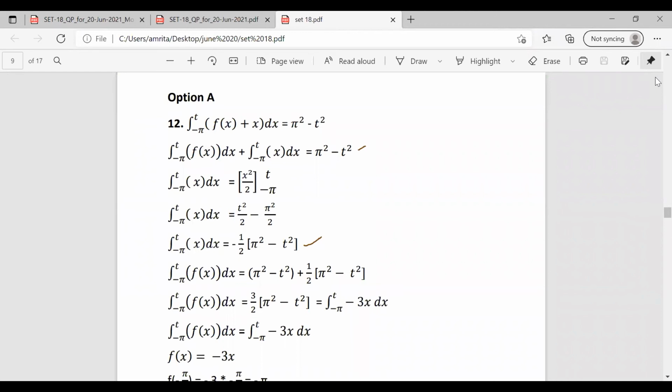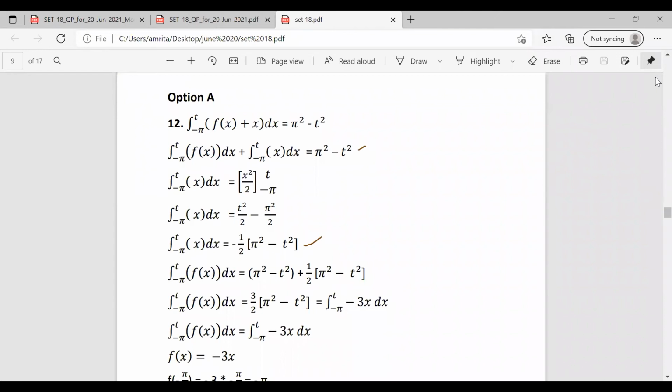Now substituting this value in the place of the integral in the equation given in the question, we have the integral from minus pi to t of f of x dx as 3 by 2 into pi square minus t square. This can be written as minus 3 times the integral from minus pi to t of x dx. Thus it becomes the integral from minus pi to t of minus 3x dx. This 1 by 2 pi square minus t square is x dx. So substituting it as minus 3 into x dx.